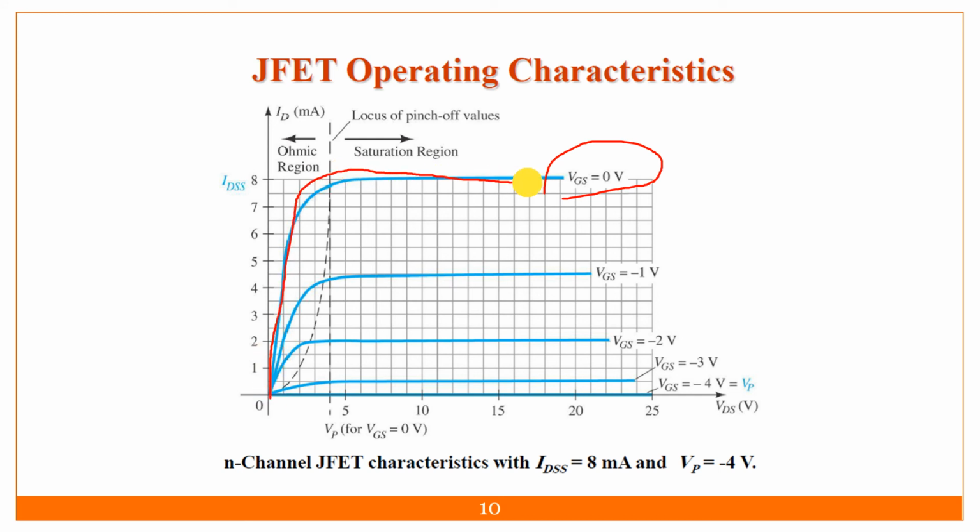Okay, this is a practical case. Then if you are applying minus 1 volt, the current is less, and near about 4 point something it will saturate. Again if you increase VGS to minus 2, minus 3, and at VGS equal to minus 4, this device will turn off.